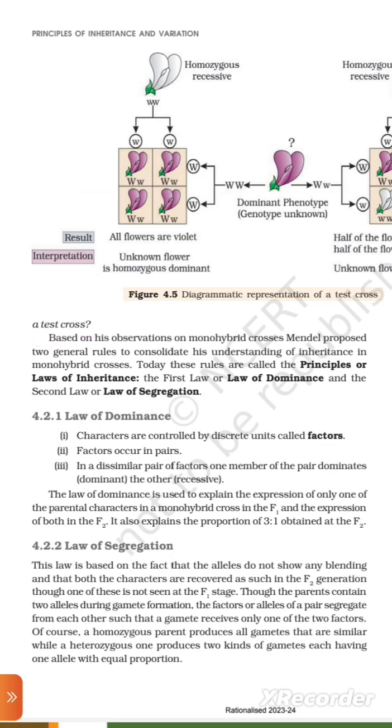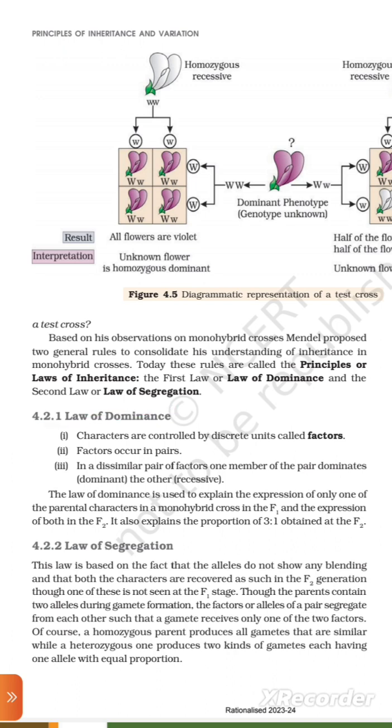Based on his observation on monohybrid cross, Mendel proposed two general rules to consolidate his understanding of inheritance in monohybrid cross. Today, these rules are called the principles or laws of inheritance: the first law or law of dominance, and the second law or law of segregation.